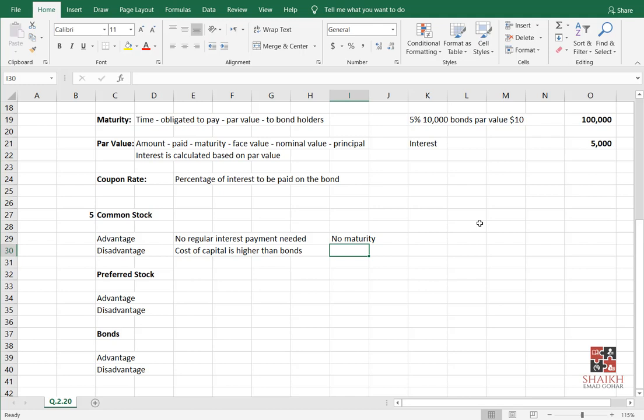Right or not? Write yes in the chat box if you got this point. There are 100 shareholders. Every shareholder has one share. So you will say, okay, every shareholder is a 1% owner of the company. Very nice. Now you are issuing more shares, assuming you are issuing 100 more shares.